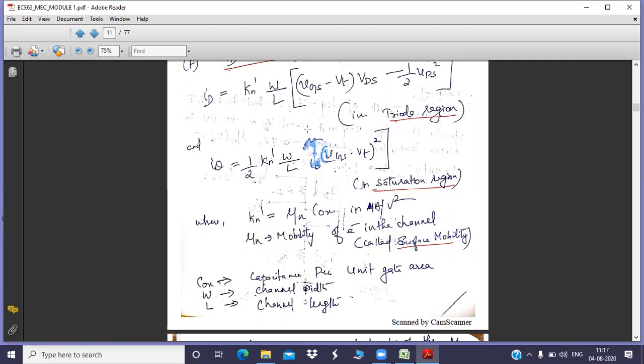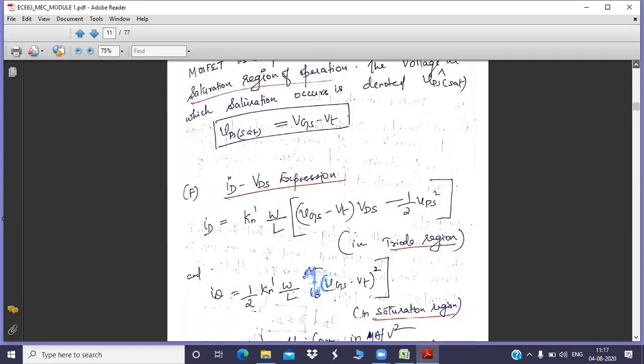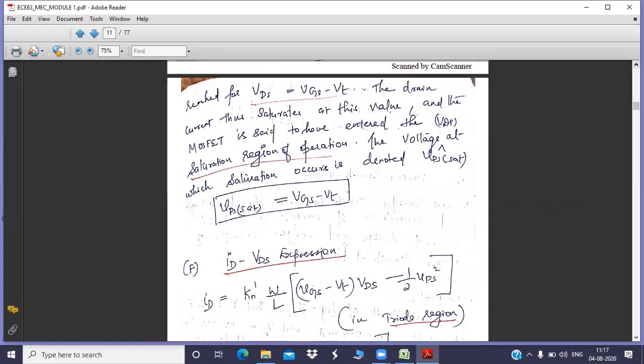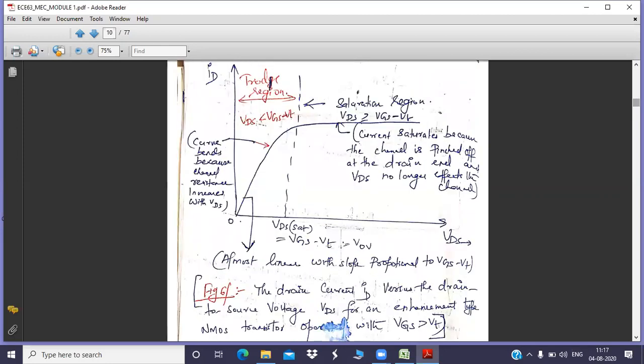How will you identify whether the MOSFET is working in triode or saturation? Based upon the condition. What is the condition? From the graph, you already know the condition. VDS is less than VGS minus VT for the triode region, and VDS is greater than VGS minus VT for the saturation region. So for triode, VDS is less than VGS minus VT. For saturation, VDS is greater than VGS minus VT. These two conditions we need to evaluate.